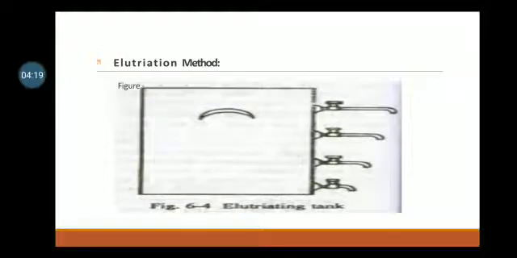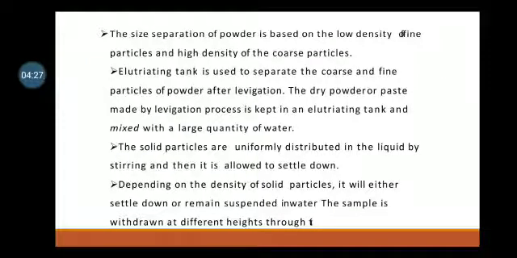Then, the elutriation method. This is the diagram of an elutriation tank to which cocks are fitted at different stages. The size separation of powder is based on the low density of fine particles and high density of coarse particles. The elutriating tank is used to separate the coarse and fine particles of powder after levigation.